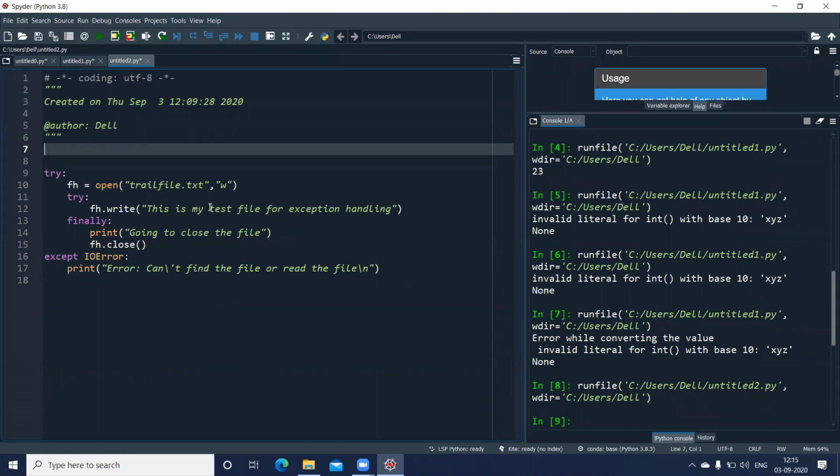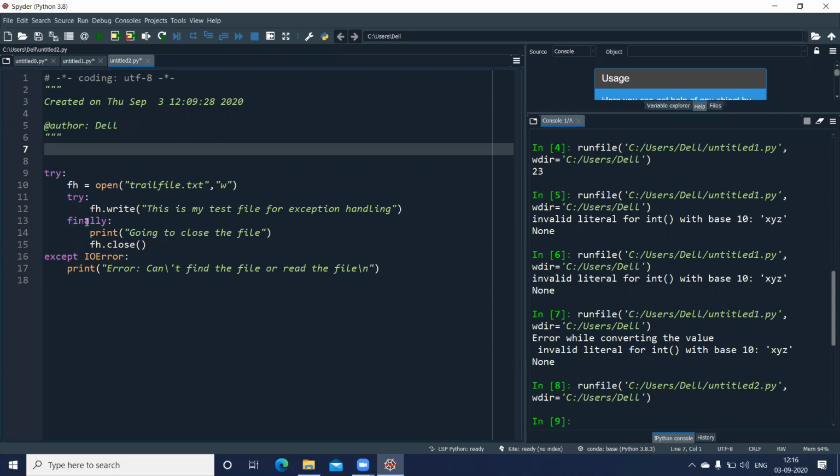But suppose it is able to open the file, then it is going to go further. On line number 11, I have written one more try block. It is going to execute line number 12, where we say fh.write. So we are writing a statement or a string into the file.